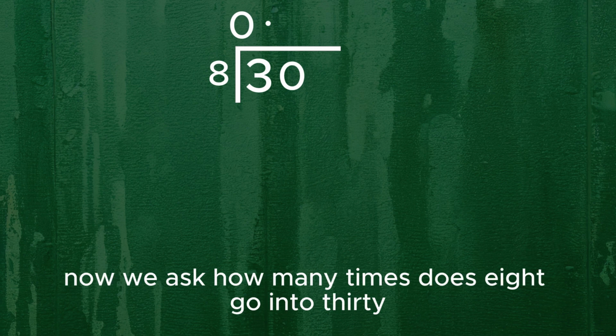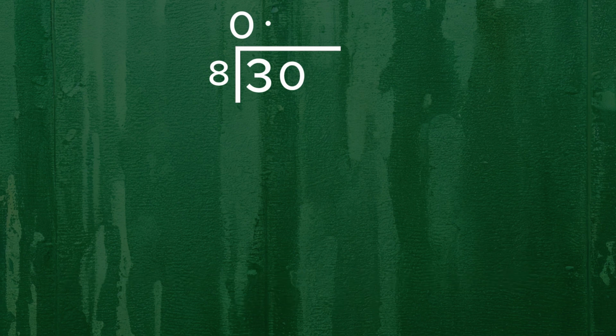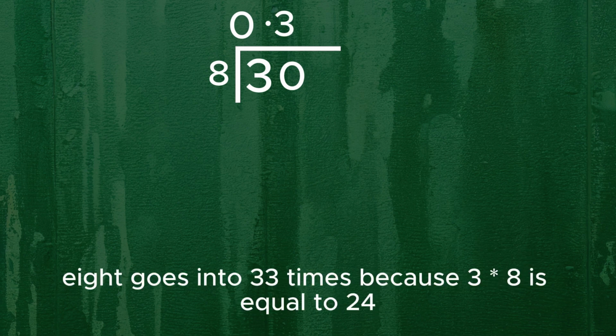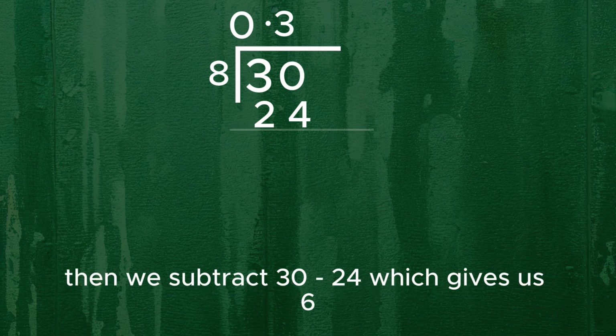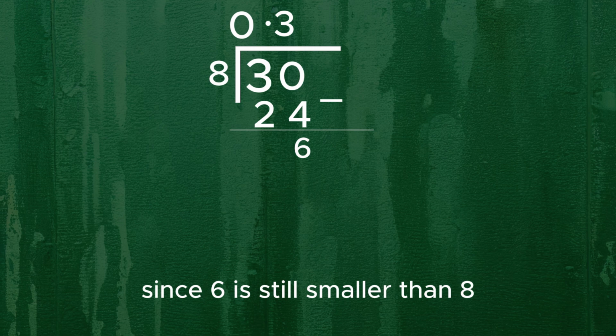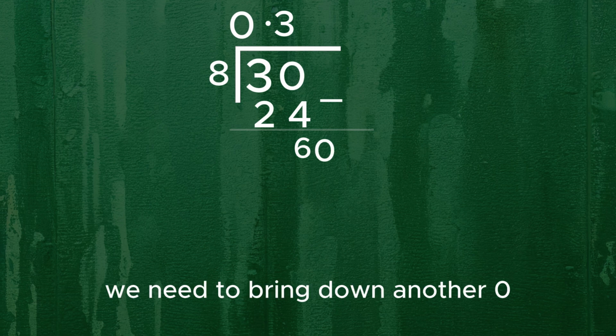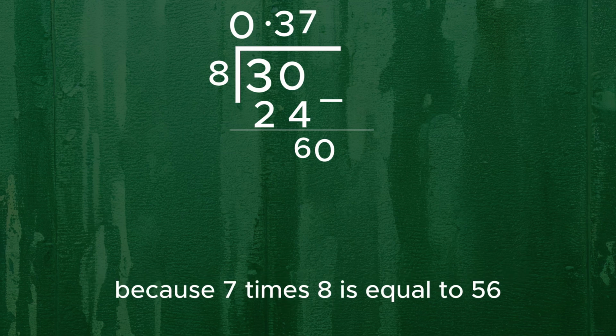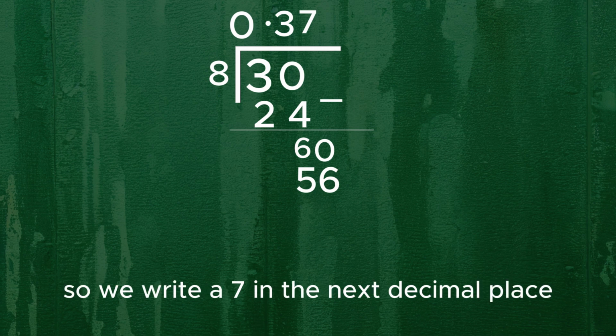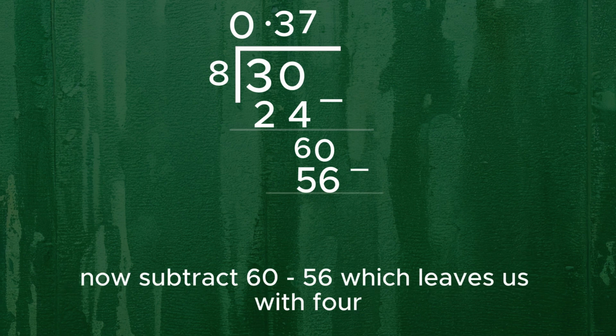Now we ask, how many times does 8 go into 30? 8 goes into 30 3 times, because 3 times 8 is equal to 24. So, we write a 3 above the 0, then we subtract 30 minus 24, which gives us 6. Since 6 is still smaller than 8, we need to bring down another 0. Now we have 60. 8 goes into 60 7 times, because 7 times 8 is equal to 56. So, we write a 7 in the next decimal place. Now subtract 60 minus 56, which leaves us with 4.